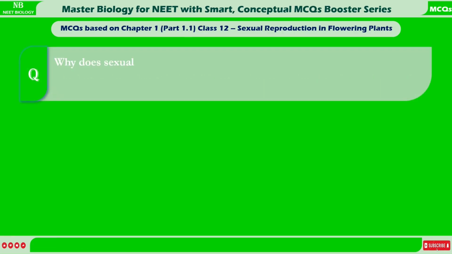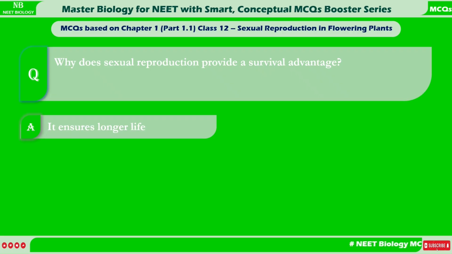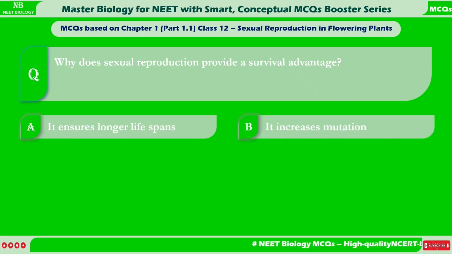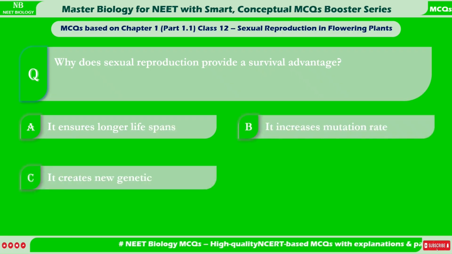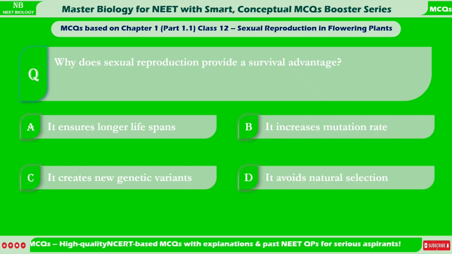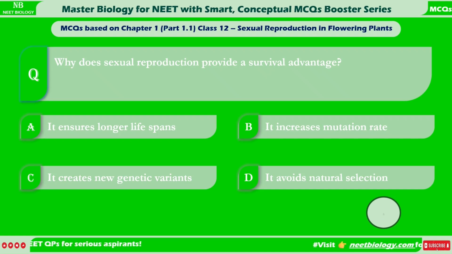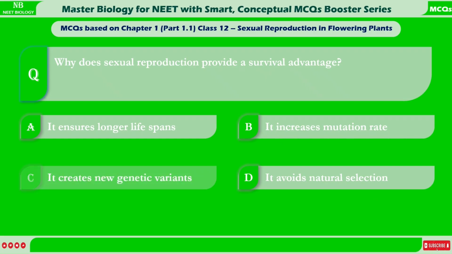Why does sexual reproduction provide a survival advantage? A. It ensures longer lifespans. B. It increases mutation rate. C. It creates new genetic variants. D. It avoids natural selection. Correct answer is C. It creates new genetic variants.